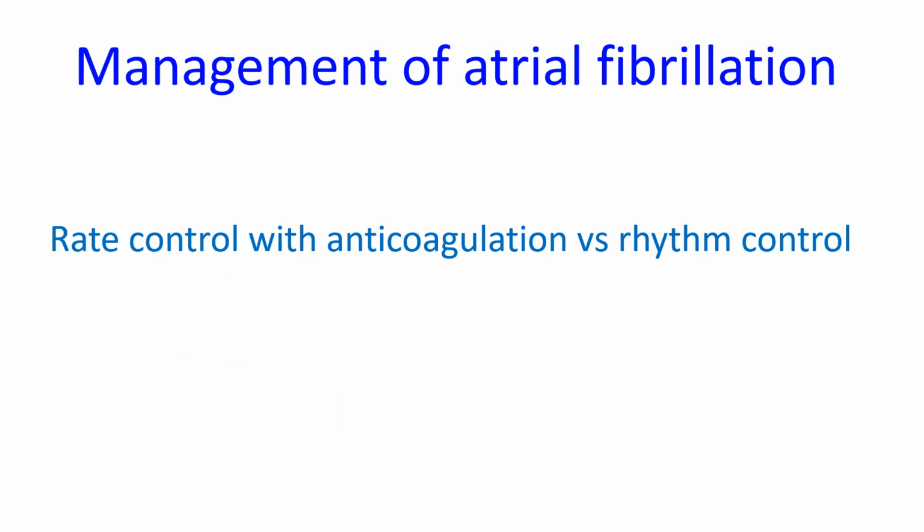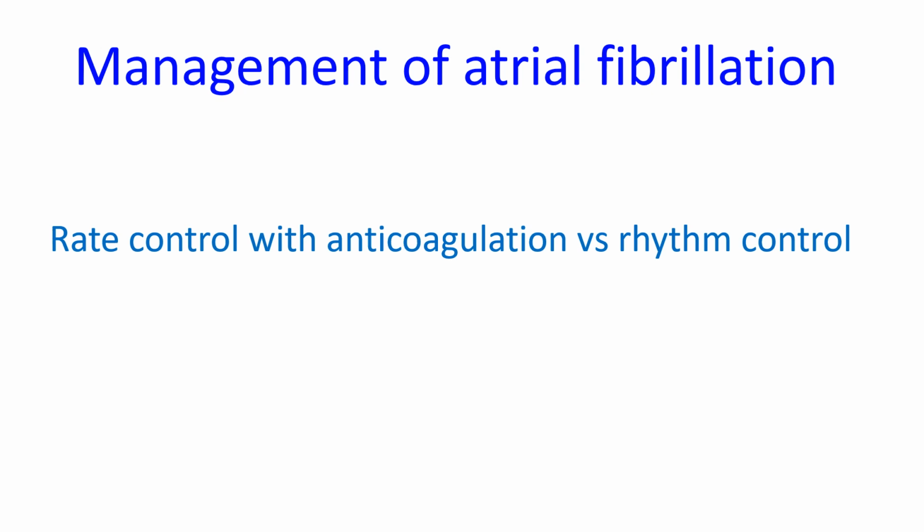Management of atrial fibrillation. Options in atrial fibrillation are rate control with anticoagulation versus rhythm control. Termination can be achieved by synchronized DC cardioversion. Direct current cardioversion is indicated in atrial fibrillation if there is hemodynamic compromise with hypotension, angina, or pulmonary edema. Rate control can be achieved by digoxin, beta blockers, or non-dihydropyridine calcium channel blockers like verapamil and diltiazem. All these agents can be given orally as well as intravenously depending on the situation.